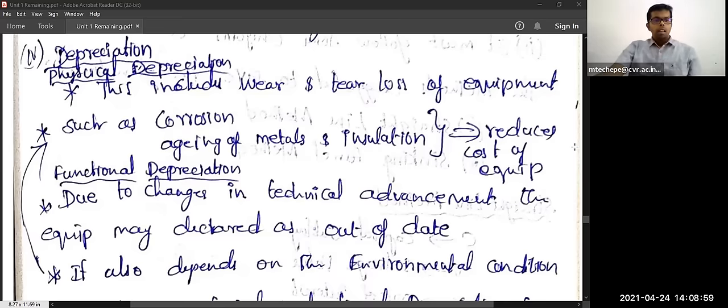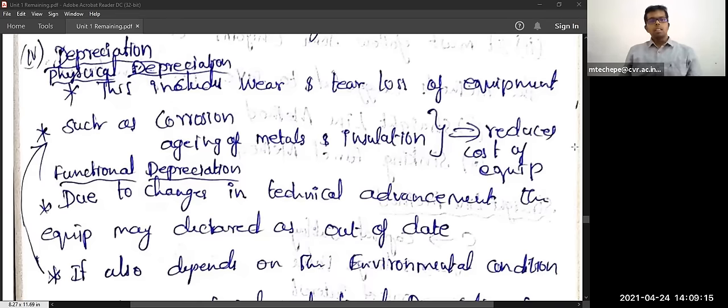Very good morning. Today we are going to see about depreciation. There are two types of depreciation: physical depreciation and functional depreciation.